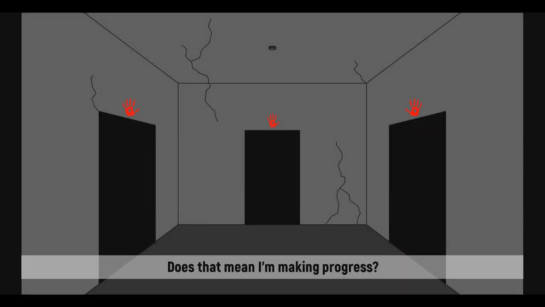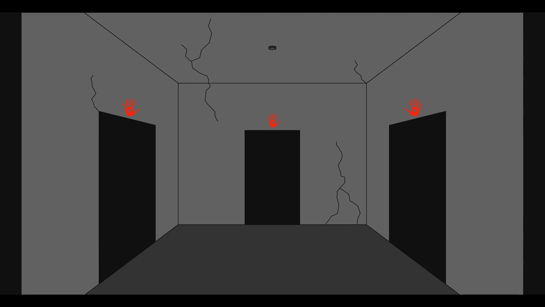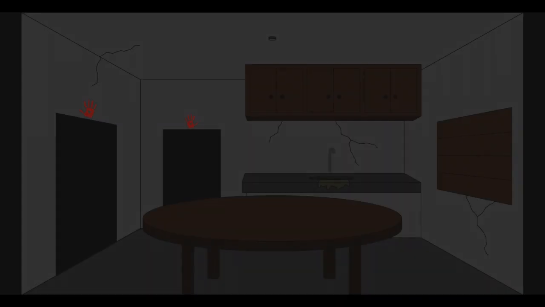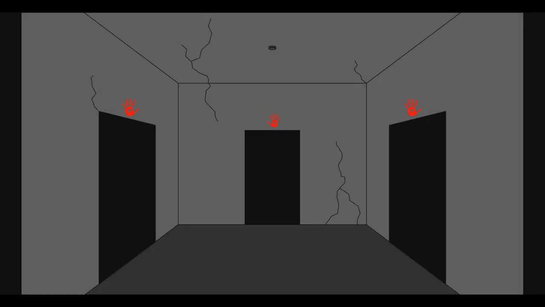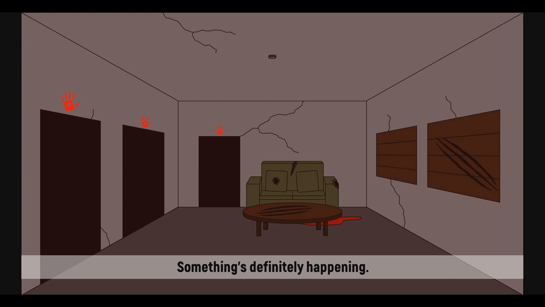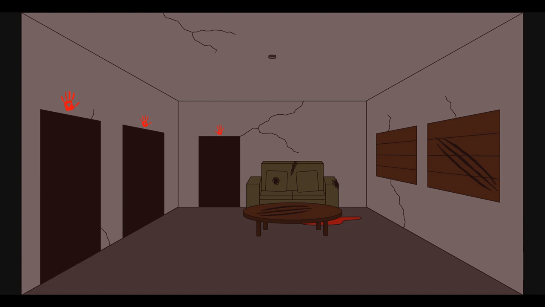Cracks on the wall appear. Does that mean I'm making progress? This is the right hand. Now this one. Something's definitely happening. This is creepy.